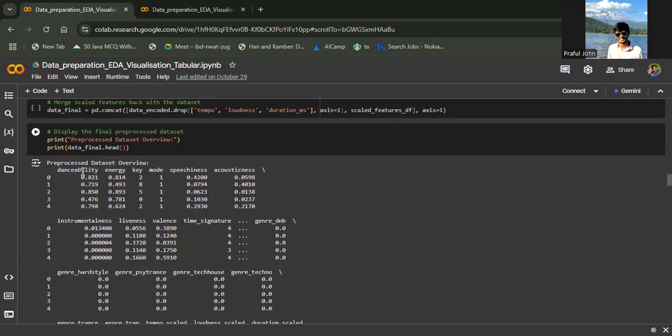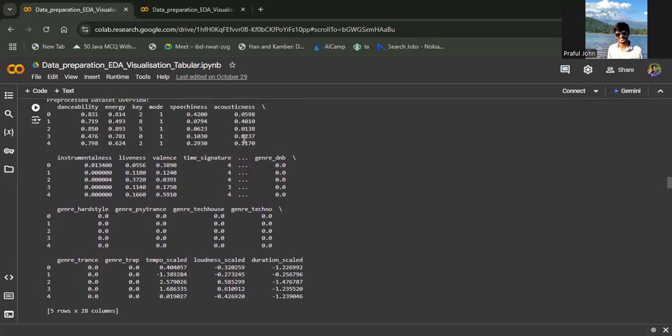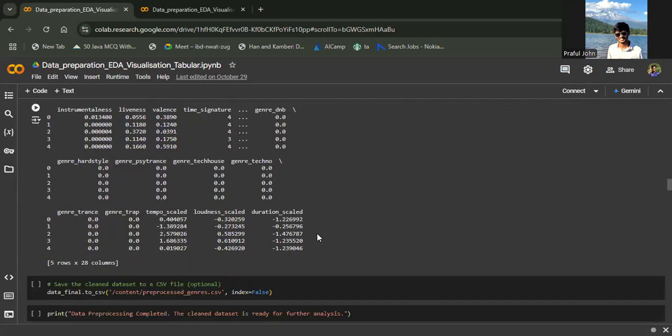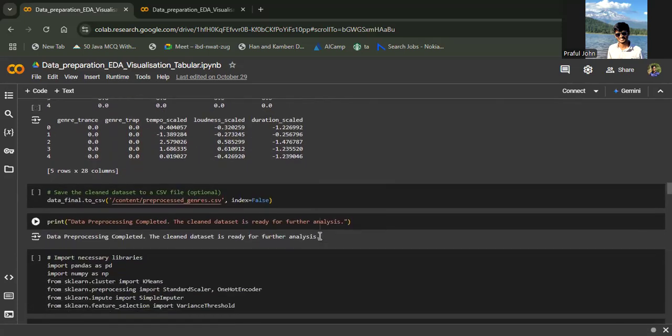So we have danceability, which has no null values. This is somewhat how it looks: the genre, hardstyle, danceability, and key mode. This is all the relevant data we have. Now we'll move forward and store this data set into a content pre-processed CSV.